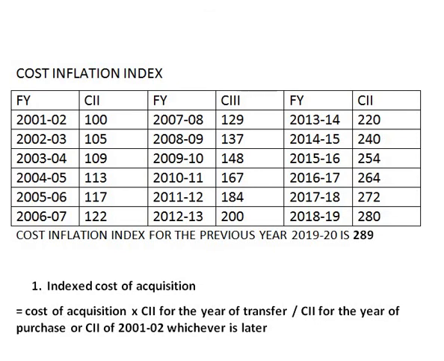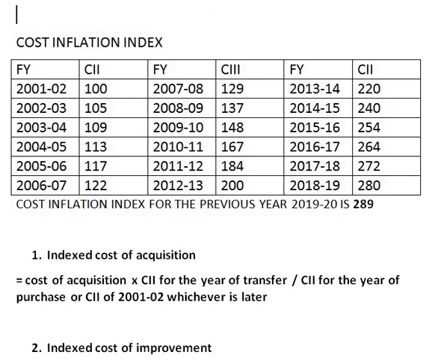So for financial year 2001-2, cost inflation index is 100, then 105, 109, 113, 117, 122, 129, 137, 148, 167, 184, 200, 220, 240, 254, 264, 272, 280, and for the previous year 2019-20 cost inflation index is 289.